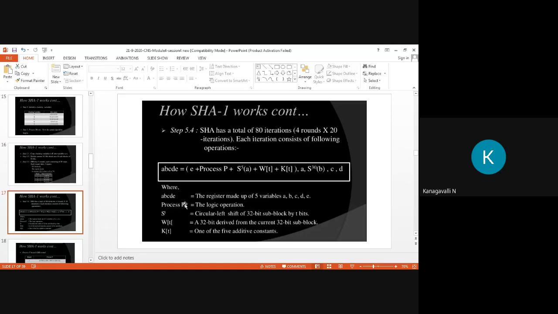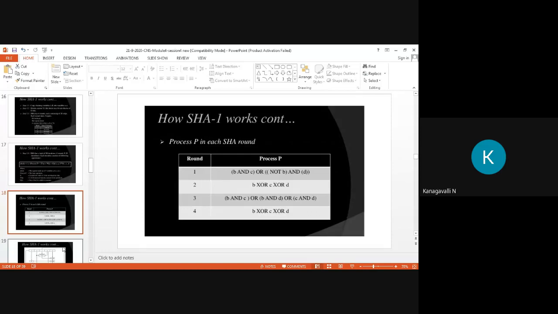So here ABCD is a register made up of 5 variables. Then process B is the logic operation. Then the S part is a circular left shift. S^T is a circular left shift of the 32-bit subblock by T bits, right? Then W of T is a 32-bit word derived from the current 32-bit subblock. Then K of T is one of the 5 additive constants. So up to this point, our fifth part, the main algorithm, is explained.